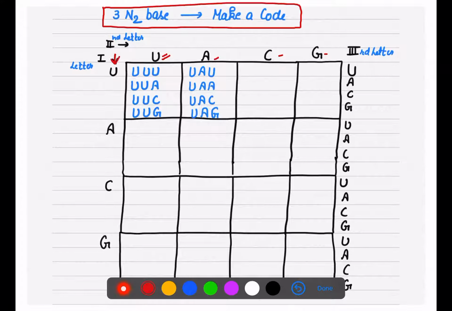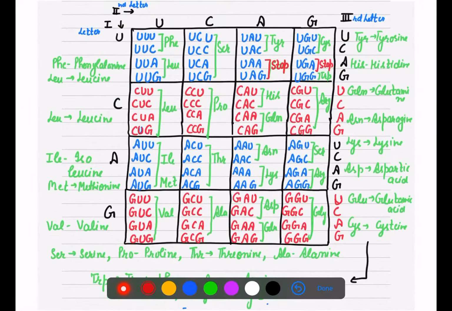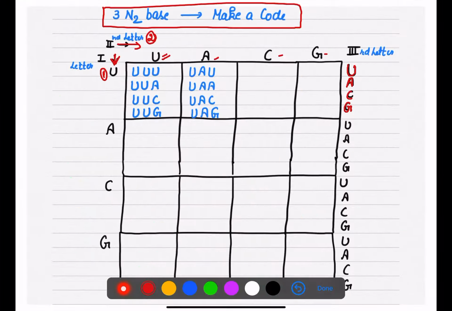The first letter will go in this direction, here we write the first letter, then here the second letter, and here we make our third letter. As you can see, how many boxes do we have in total?